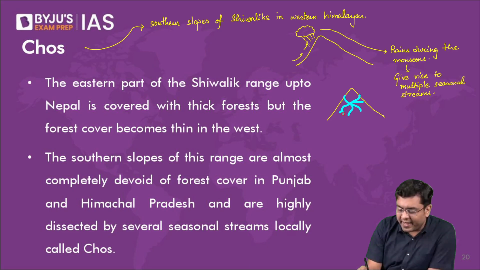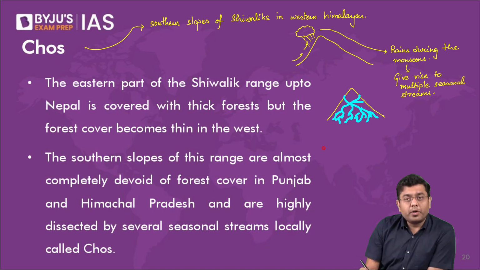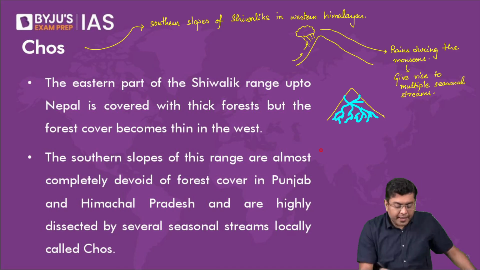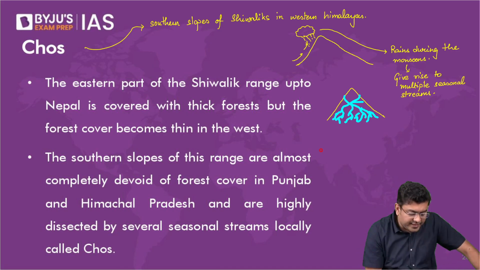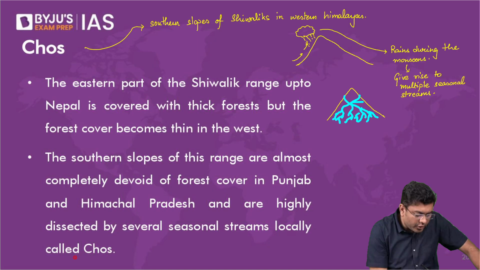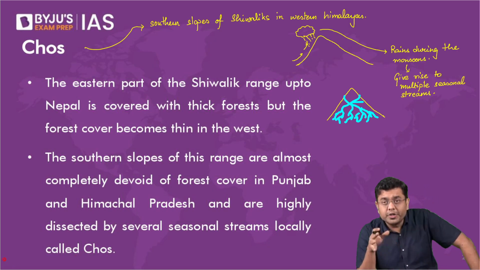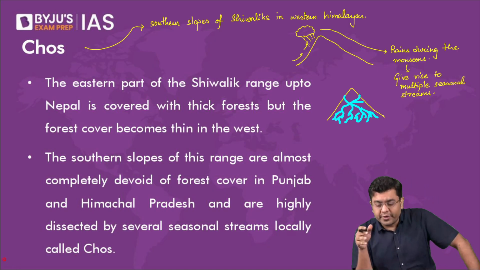They would erode these areas and dissect the slope into multiple smaller portions. And thereby, these dissected seasonal streams create a denudational or erosional structure across the southern slope that is referred to as chos.